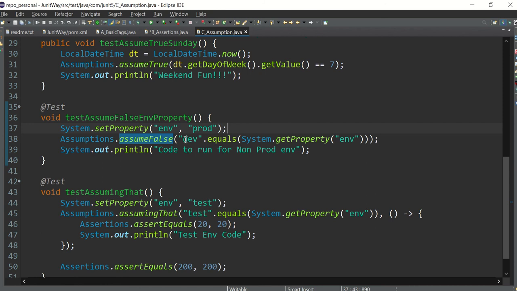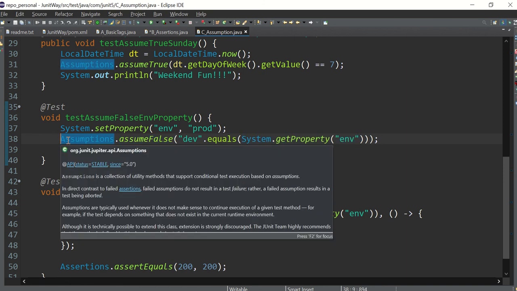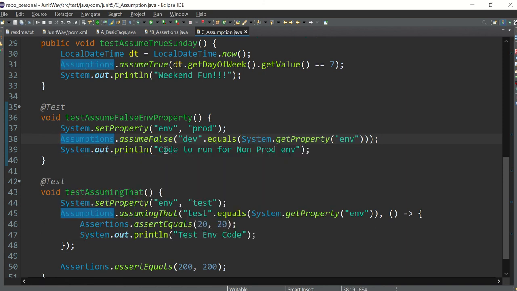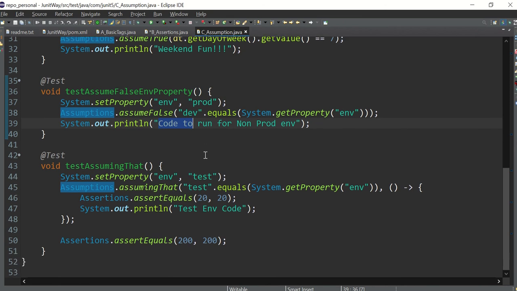So what I'm doing here, dev equals System.getProperty environment. System.getProperty environment, this is the key, and the value is prod. So I am saying dev is equal to prod. Definitely dev is not equal to prod, so the flag will be false, and I'm assuming it should be false. So overall this line is true for me, and this should be printed. I hope you're able to understand what I mean to say. And in the last one, test assuming that.